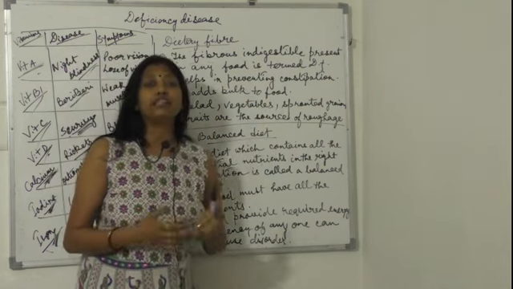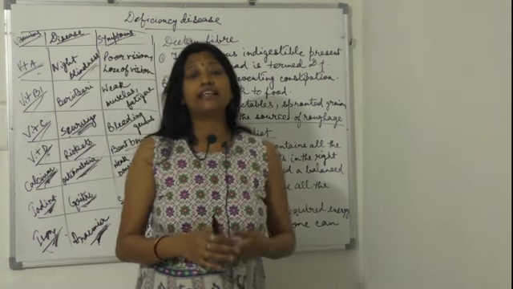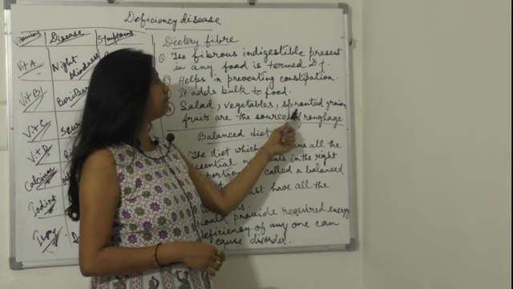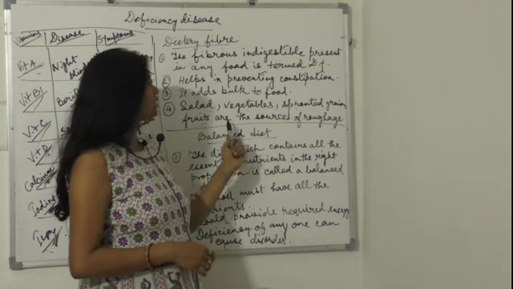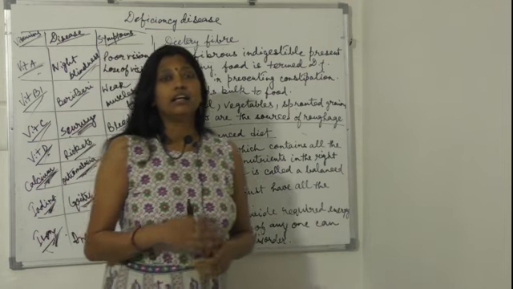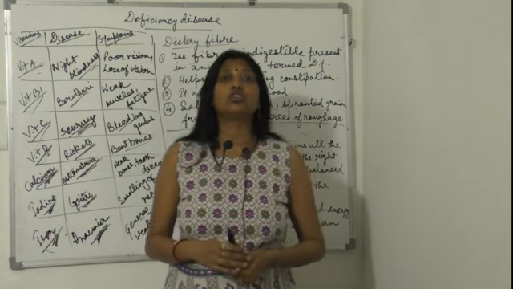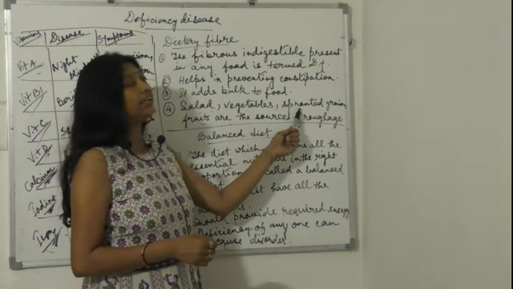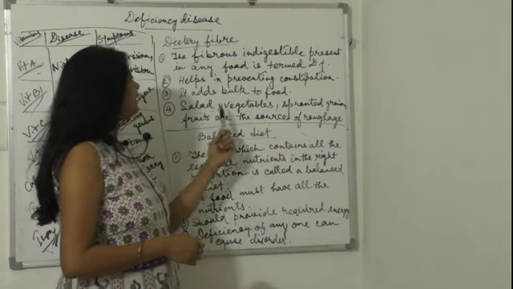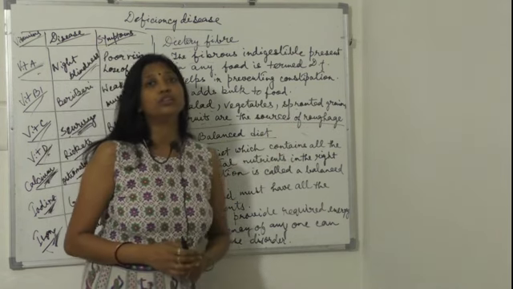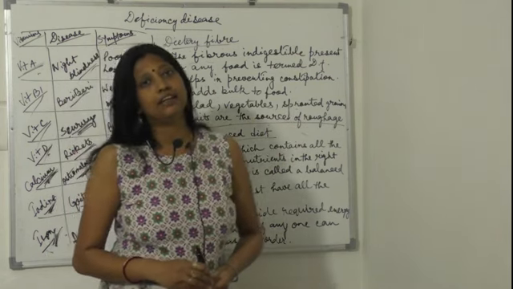So in which foods will we get dietary fibers? Salad, vegetables, sprouted grains, and fruits are the source of dietary fibers, or roughage. So dietary fibers are also called roughage. Salad, vegetables, sprouted grains, fruits are the main sources of dietary fibers.